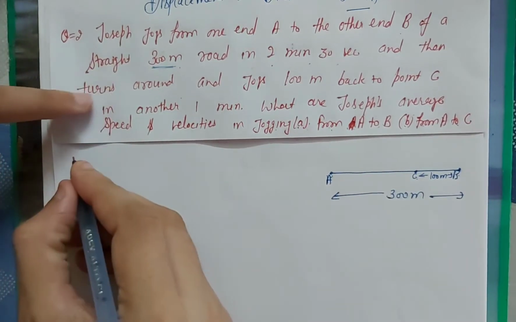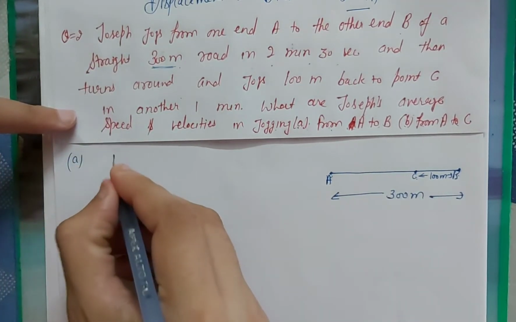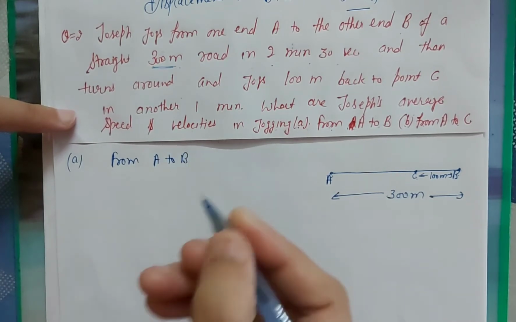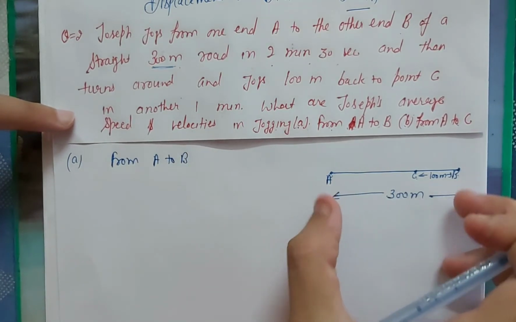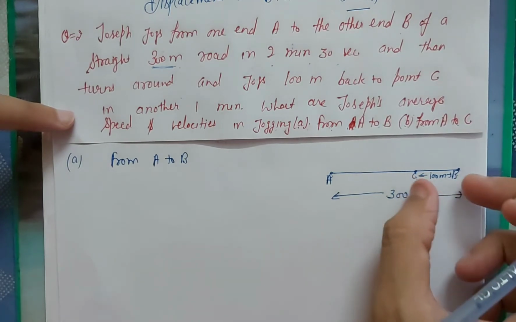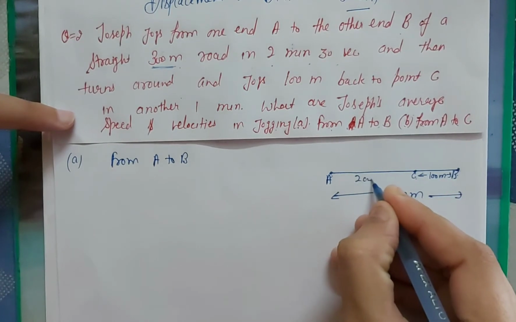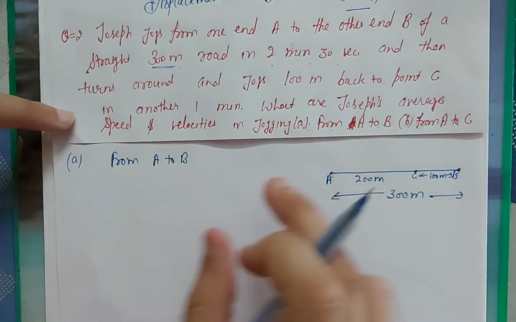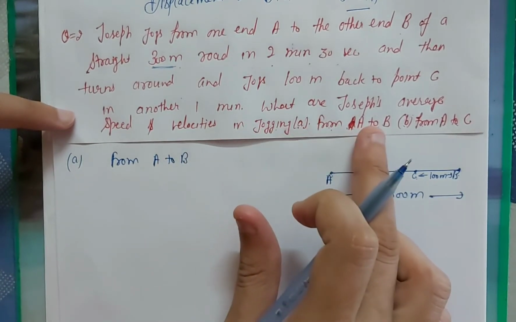So firstly part A, from A to B. Suppose if this distance is 100, then this will be equal to 200 meter, because total is 300.